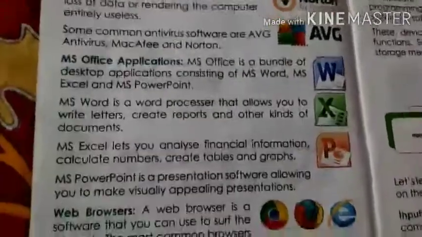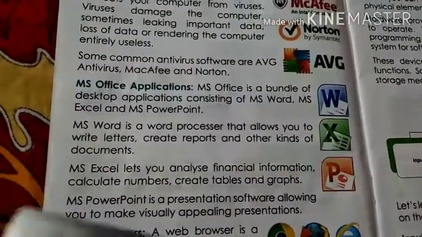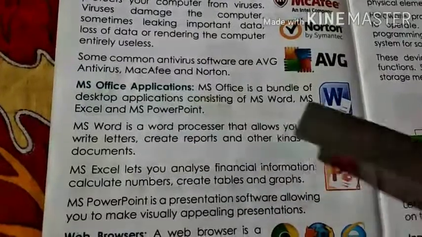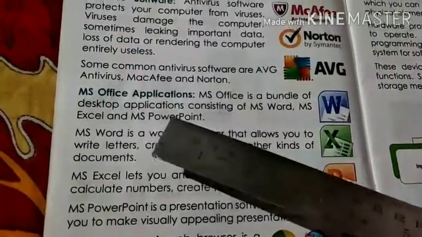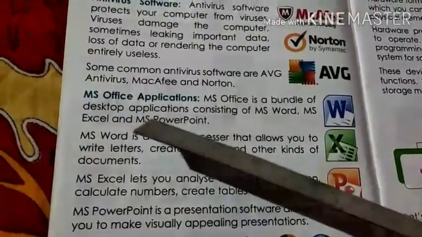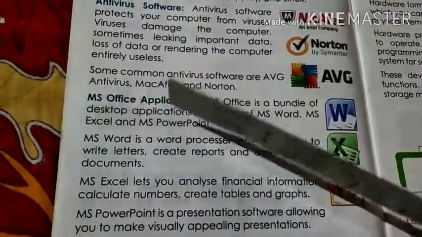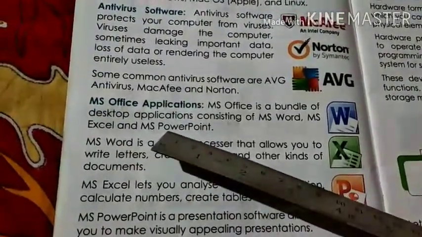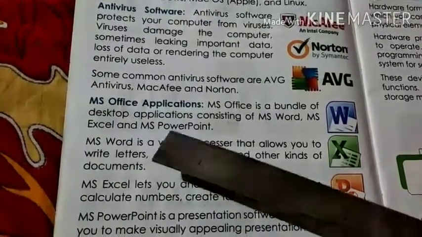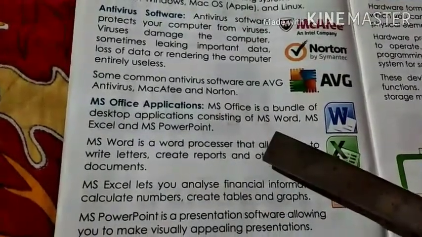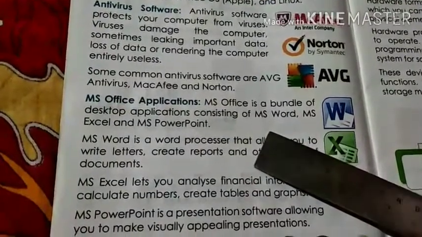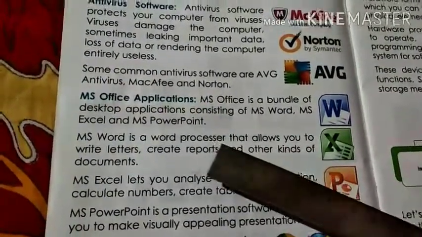MS Office application. MS Office is a bundle of desktop applications consisting of MS Word, MS Excel, and MS PowerPoint. So it's again an application. It's very useful for us. You are going to learn this in the higher classes. About MS Word, it also helps us like a notepad to type letters or numbers. You can type a document into it.